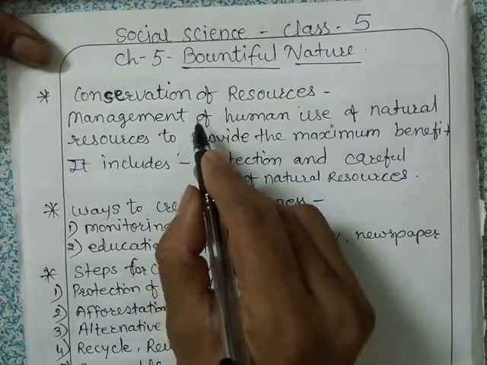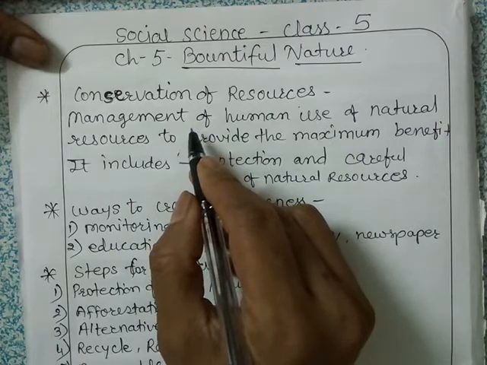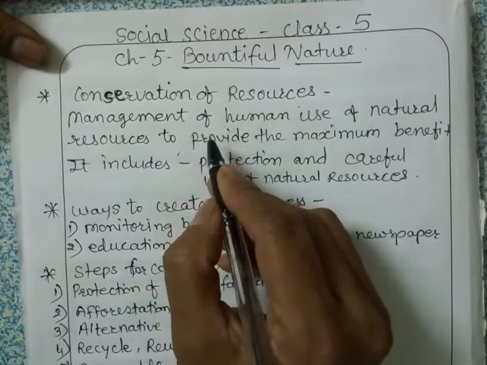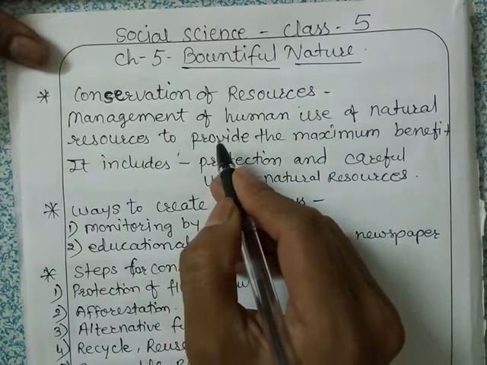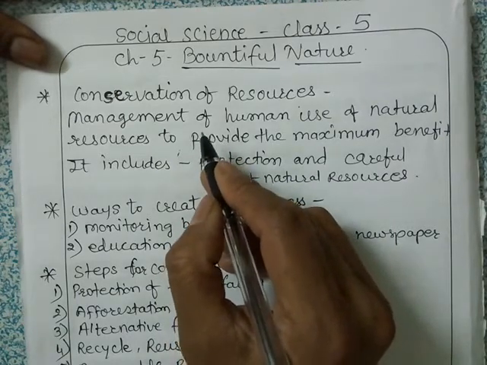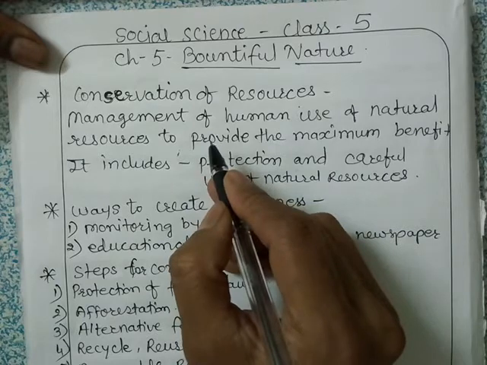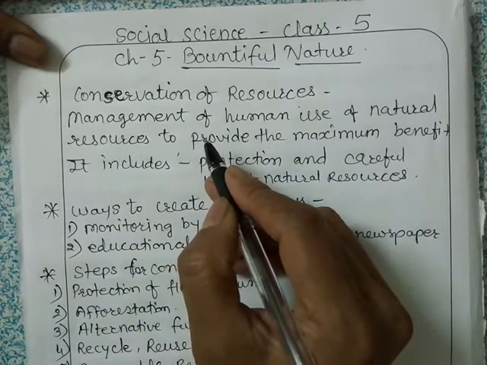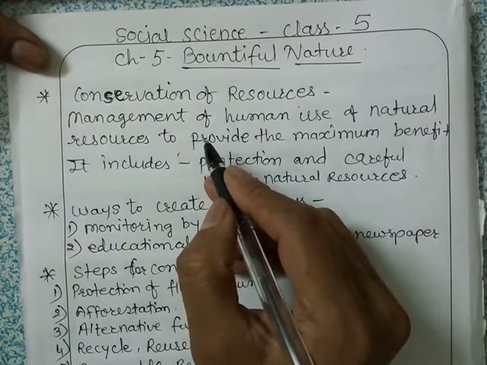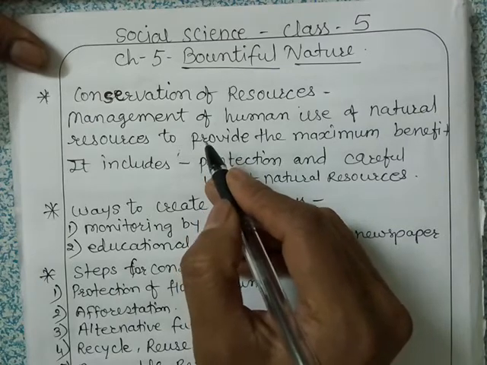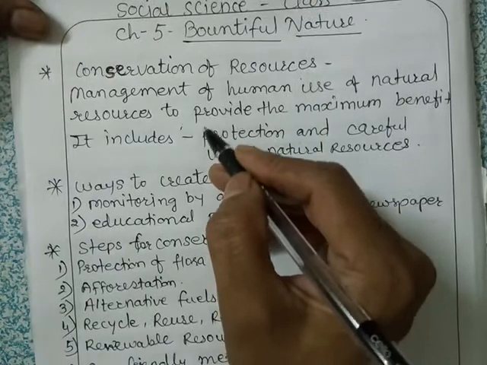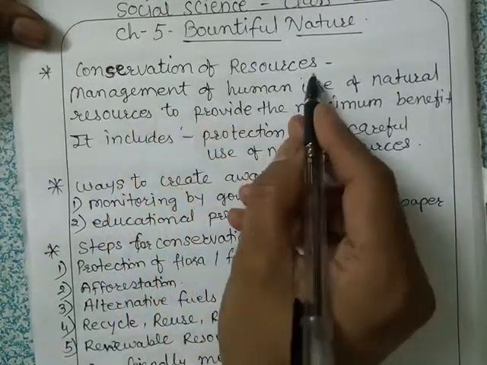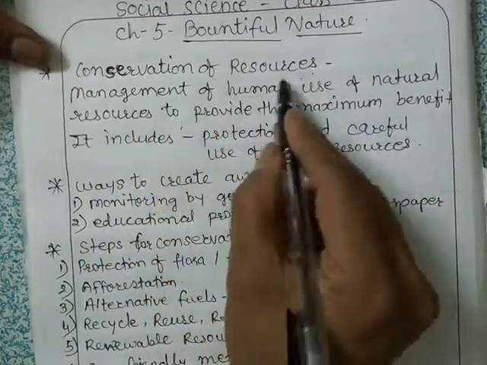Natural resources are naturally occurring materials or substances that can be used by us to make different things. There are so many natural resources we use every day, like food that we get from plants and animals, then air, water, soil, sunlight. These all are natural resources. So what is the conservation of natural resources?